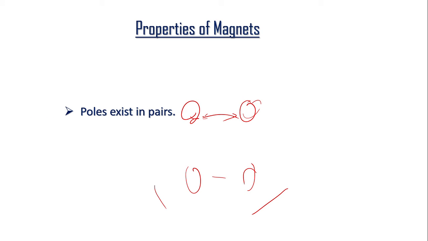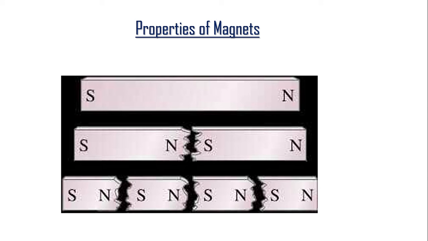Now let's see what's the second property. Poles exist in pairs. Always you will see a magnet will have two poles. It will always have a south pole and a north pole. So it always exists in pairs. No matter what you do, it will always be in pair.